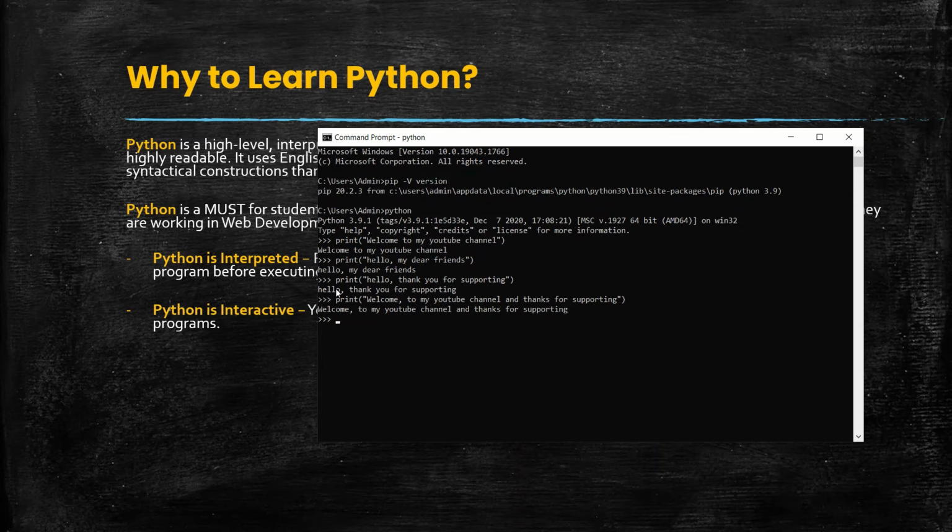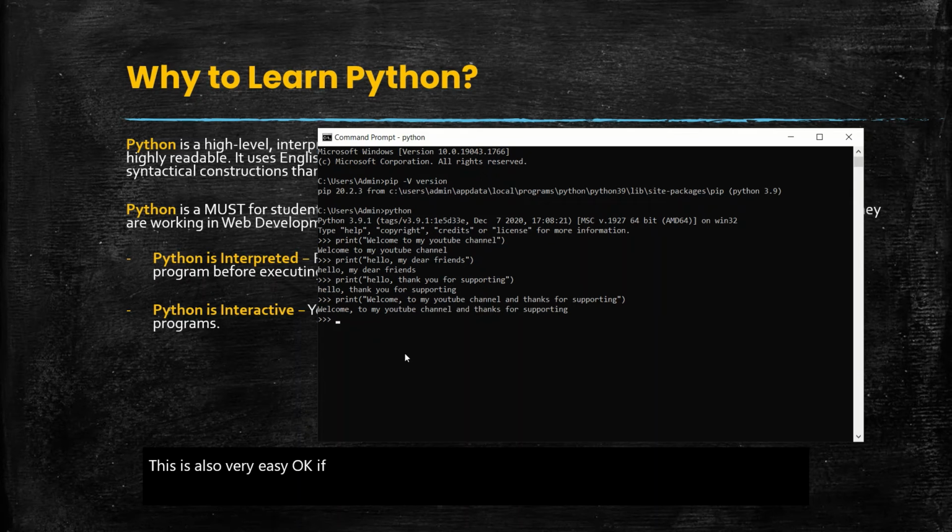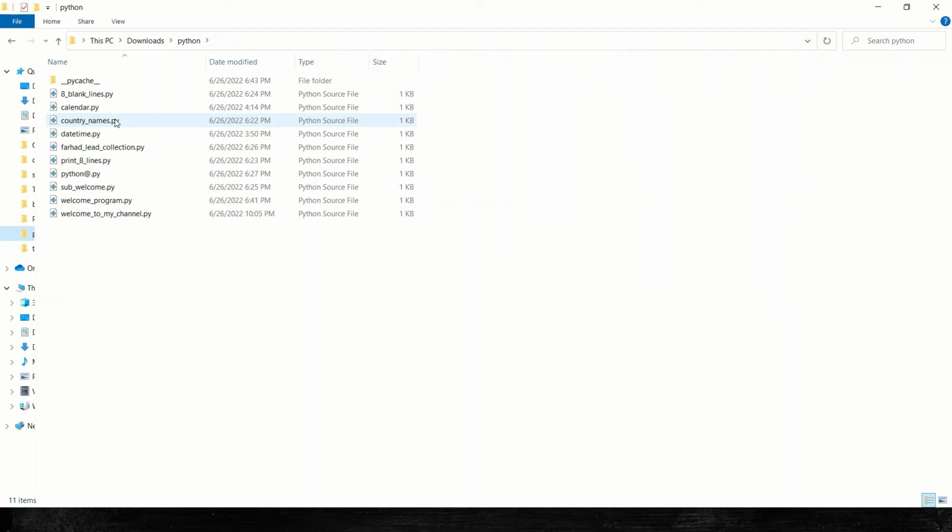This is also very easy. If you want to exit from Python, it's also very easy as well. Let me show you the Python source files. It's very easy for you to find these. These are my Python source files which I made for you. It's very easy, and I will tell you how to make this.